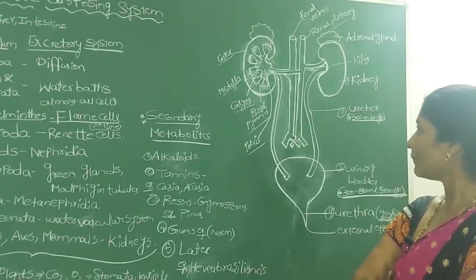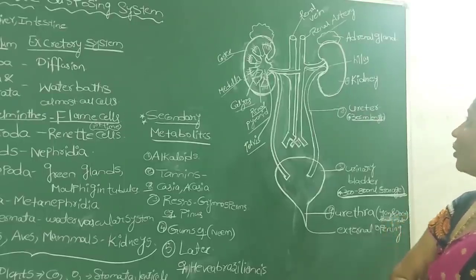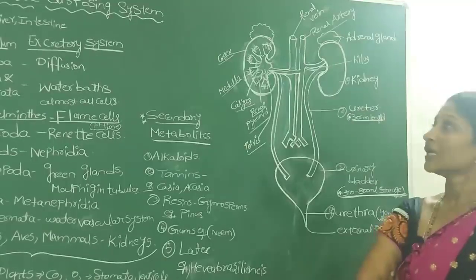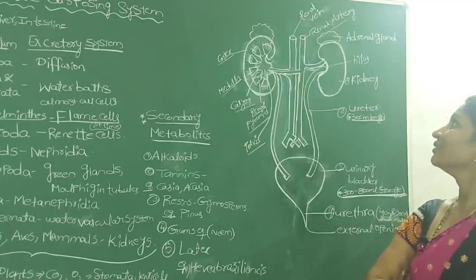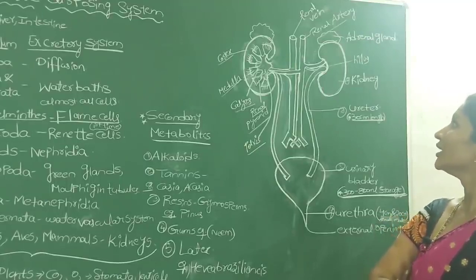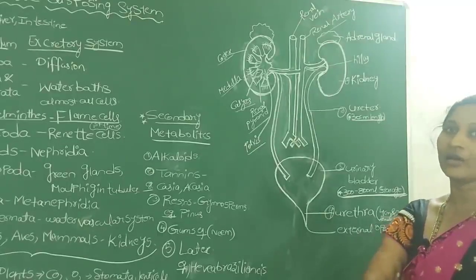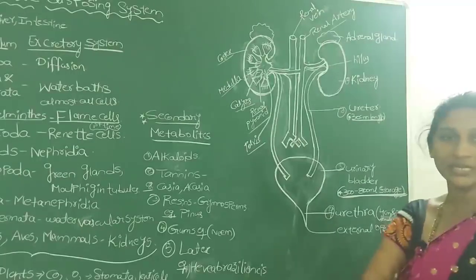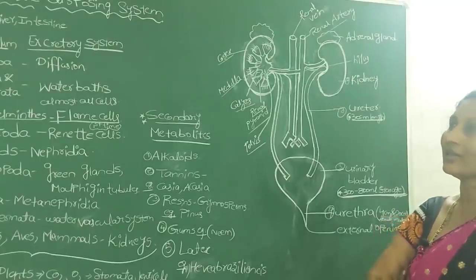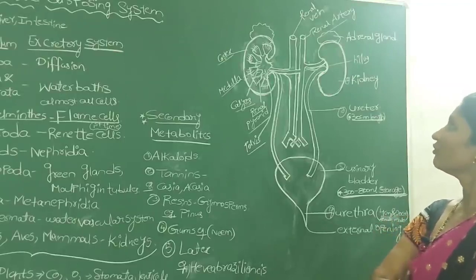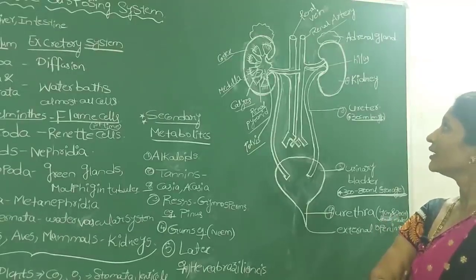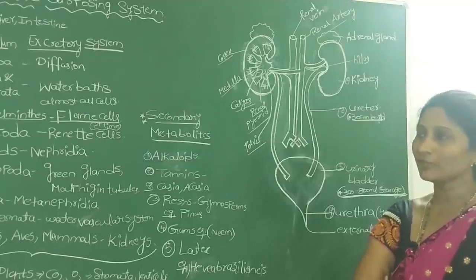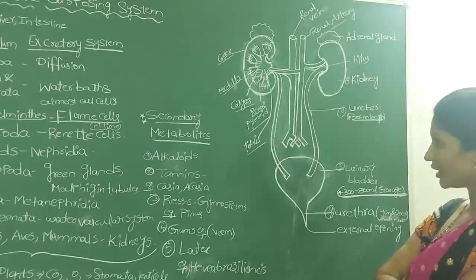Okay? So sometimes in the bit they ask which blood vessel, either renal artery or renal vein. The oxygenated blood with the waste molecules enters the kidney through the renal artery, and the filtered and purified blood from the kidney is brought by the renal vein.